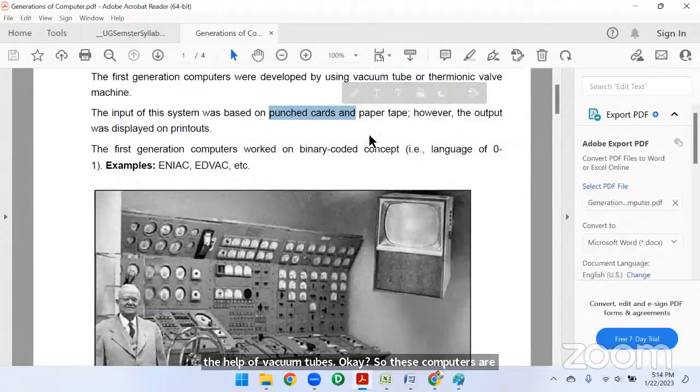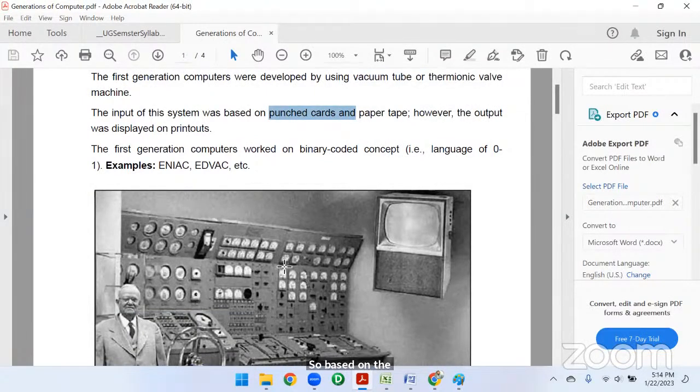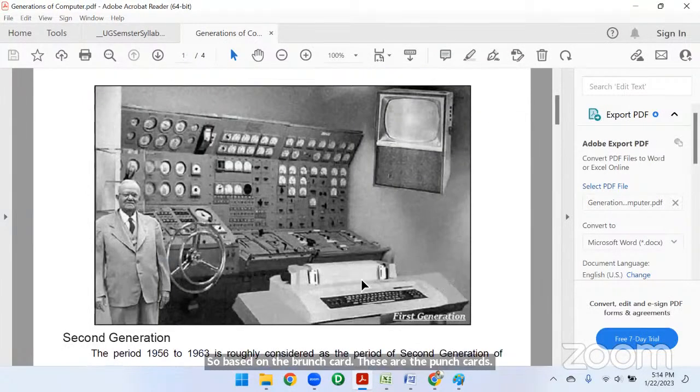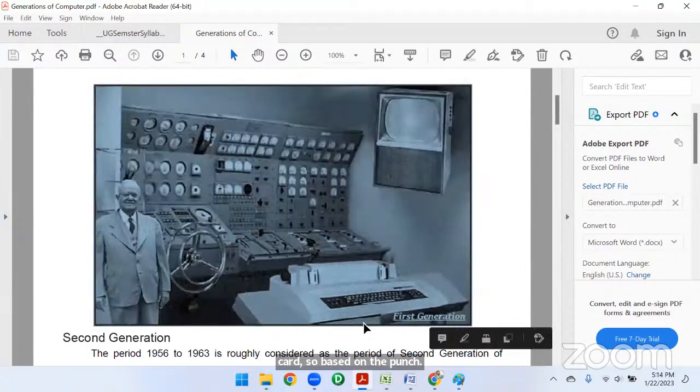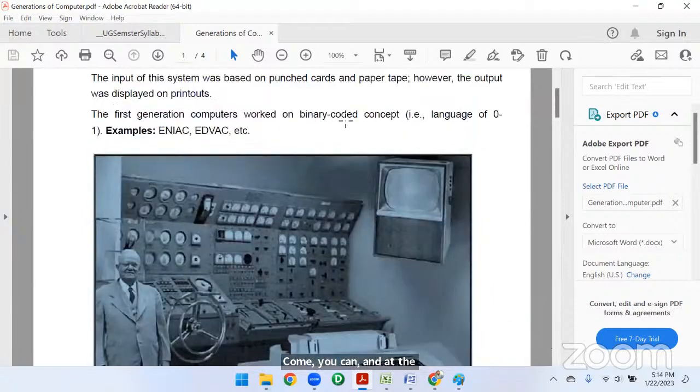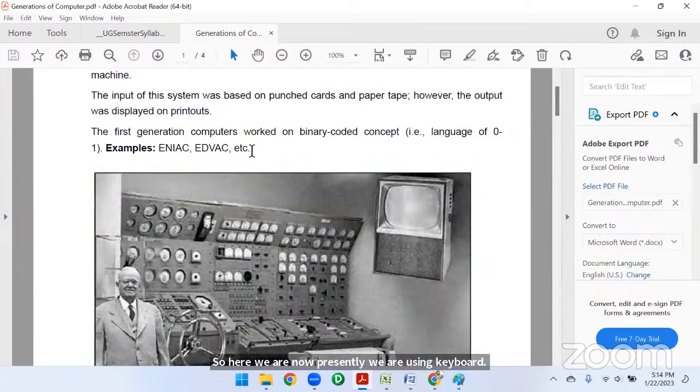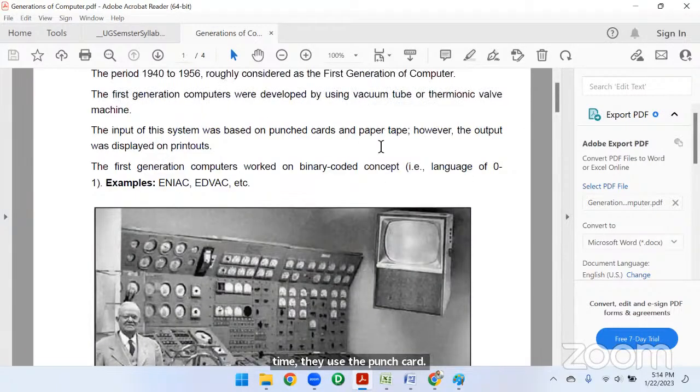This is a punch card. Based on the punch card, we can enter the data into the computer. Presently we use a keyboard, but at the starting time they used punch cards with paper tape.